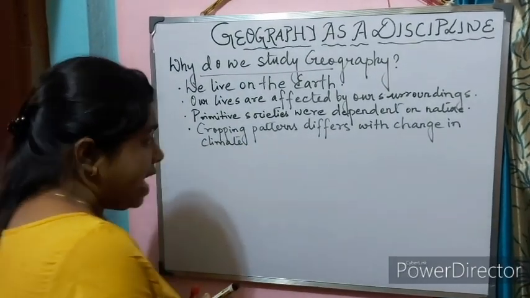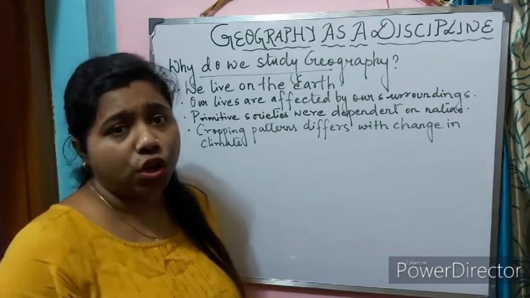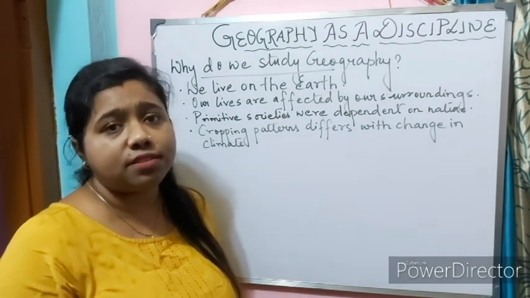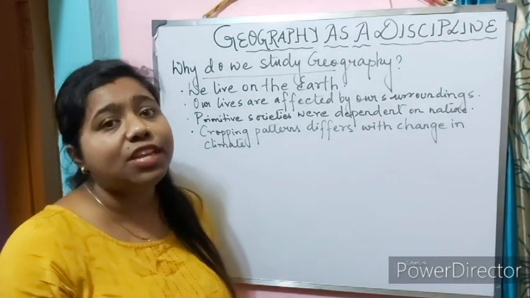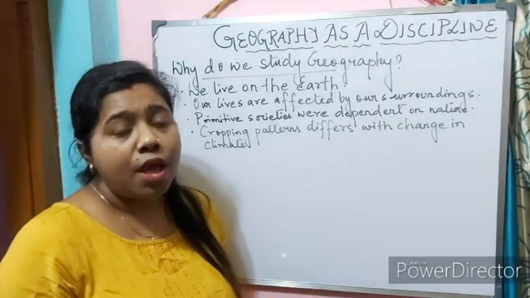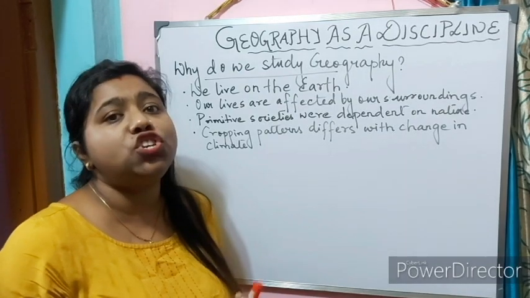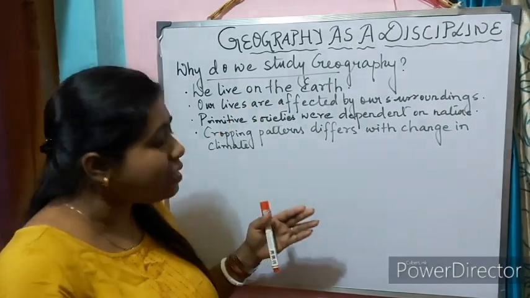So we can see that with new modification, with new technological changes, now the food patterns, the clothing patterns, everything changed from the primitive society. So why do we need to study geography? To understand all these changes.